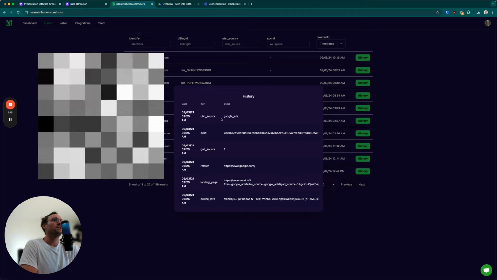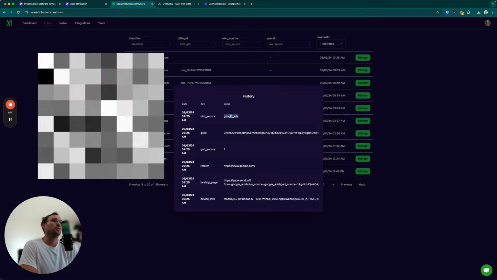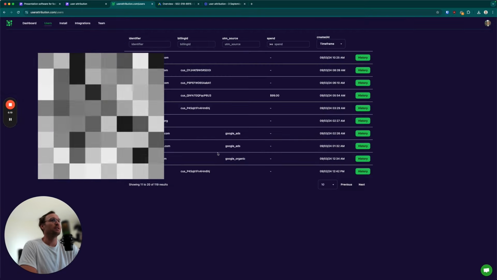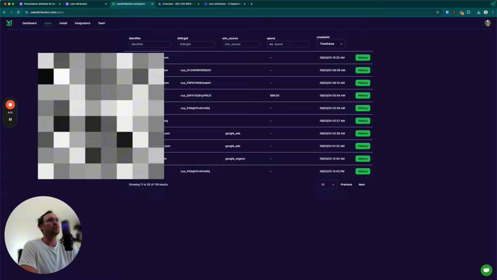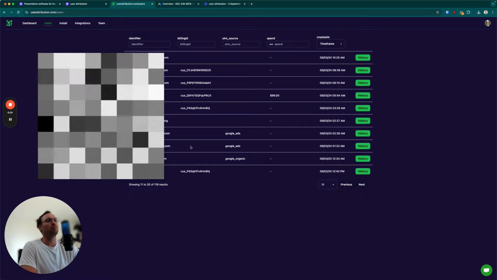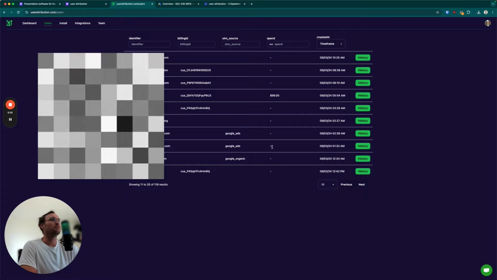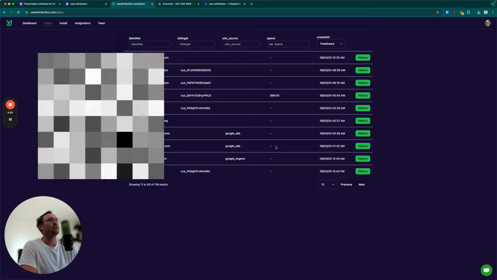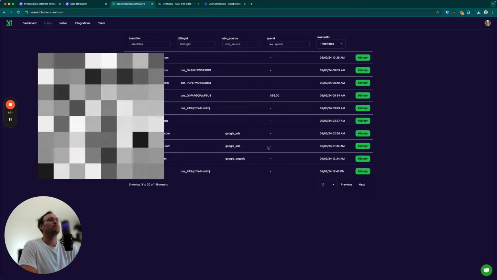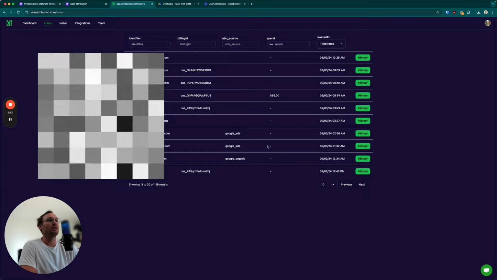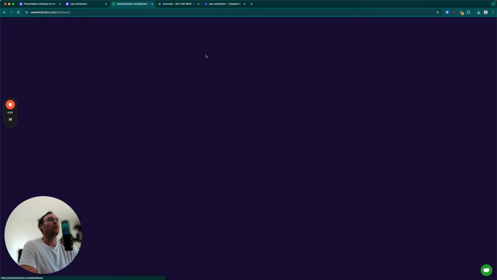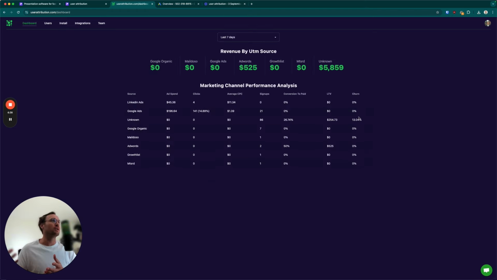We have all this information, so we can attribute that person to Google Ads and say, for sure, this individual signed up from Google Ads. Over time, once they have a Stripe billing ID, that will show up here. And if they end up converting and spending any money, we will have a spend number attributed to this individual, so that over time, let's say they churn after 6 months or a year, 2 years, I can say that Google Ads is a profitable channel for us because that LTV is higher than our CAC was for that cohort.